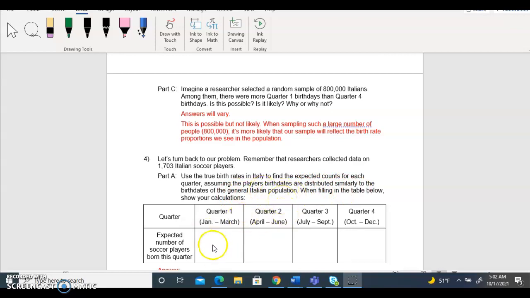So in the table here, we are matching the birth date and the entire population, and we know the proportion for each quarter, and we know we have a 1,703 sample size, so we can get the expected number of soccer players born in each quarter by using the proportion and multiplying by 1,703. We do the same thing for each quarter.